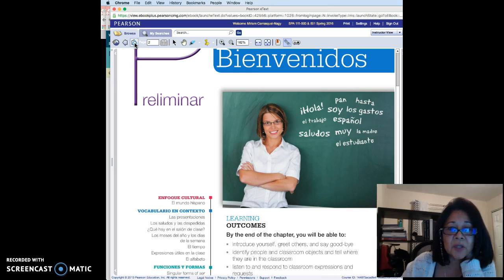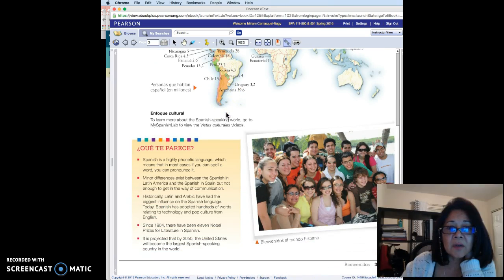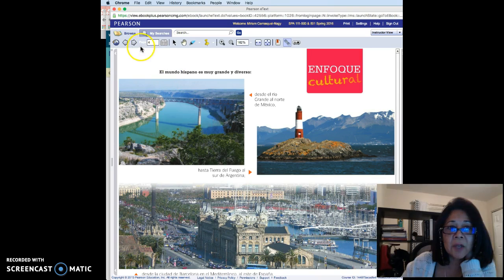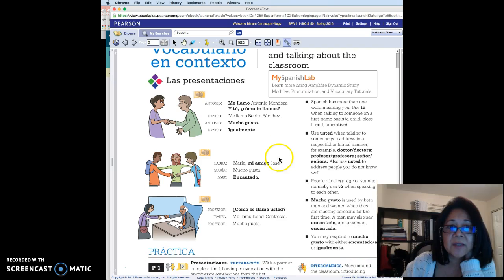So you go to page 2, and then you see all of this information in here, and then you're going to be learning about culture and about greetings. So for instance here, notice that you have the dialogues in here, but you can listen to them.